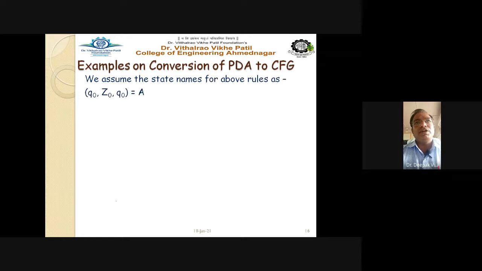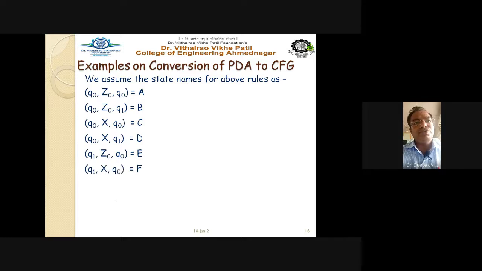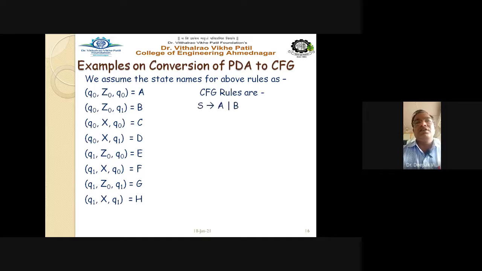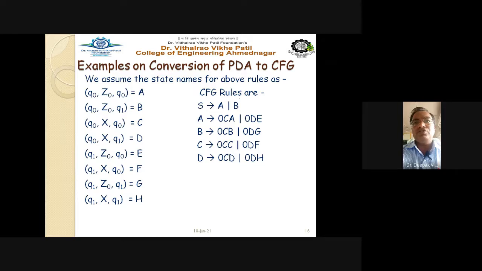So collect all the rules and assume their names as Q0 Z0 Q0 equal to capital A, Q0 Z0 Q1 equal to capital B, Q0 X Q0 equal to capital C, Q0 X Q1 equal to capital D, Q1 Z0 Q0 equal to capital E, Q1 X Q0 equal to capital F, Q1 Z0 Q1 equal to capital G, Q1 X Q1 equal to capital H. So the CFG rules are: S gives A and B, A gives 0CA and 0DE, B gives 0CB and 0DG, C gives 0CC and 0DF, D gives 0CD and 0DH, D gives 1, H gives epsilon, H gives 1, G gives epsilon.